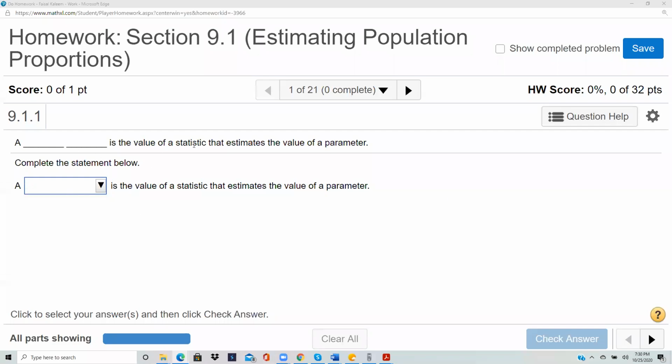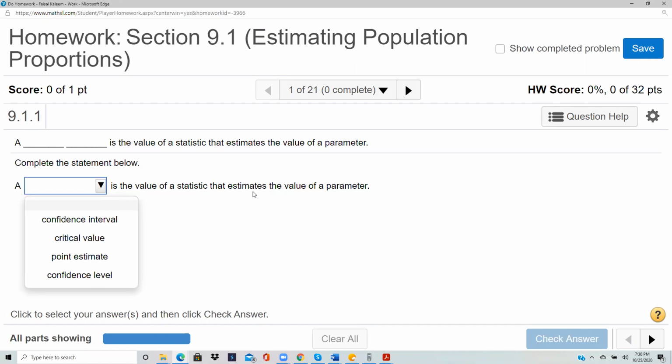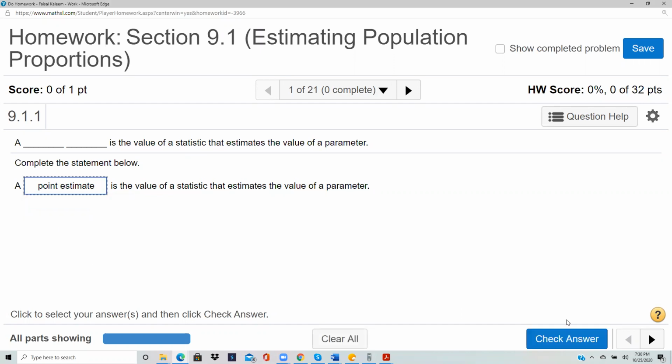Blank is the value of a statistic that estimates the value of a parameter. So let's see what choices we have. Value for a statistic that estimates the value for a parameter. The only choice that has the word estimate with it is point estimate. So this is more a question of English than anything else.